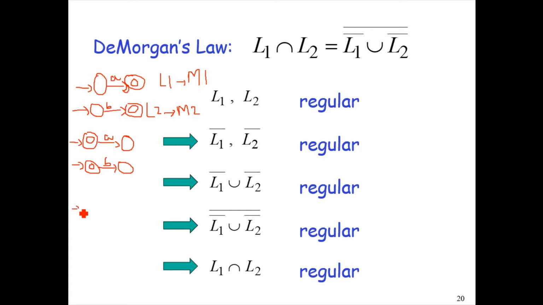Then take the union, which is the introduction of a new initial state with lambda or epsilon transitions towards the initial states of the two machines for which we are taking the union.